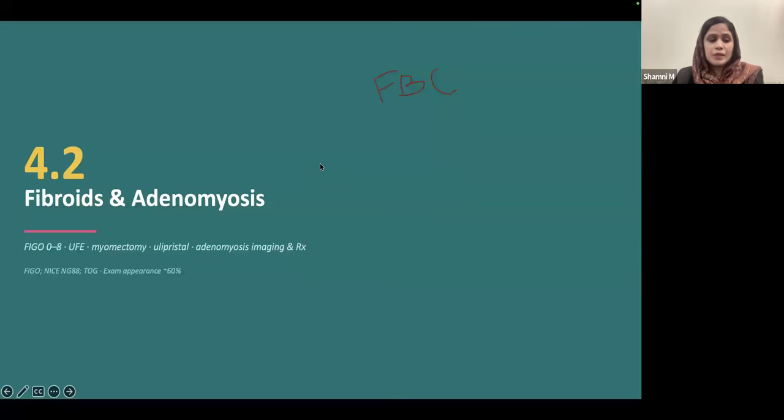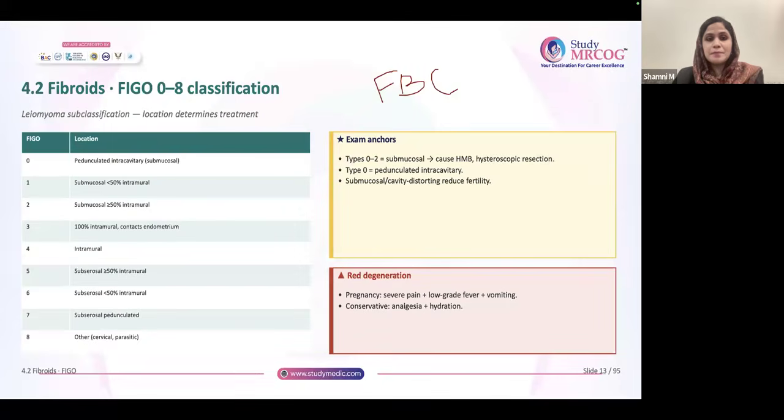So next topic is fibroid and adenomyosis. This is a very important area where we will be discussing the FIGO classification. Basically, the FIGO classification of leiomyoma has been graded into 8: 0, 1, 2, 3, 4, 5, 6, 7, 8. And 0 is what? It is completely inside the cavity. It is a pedunculated intracavitary lesion.